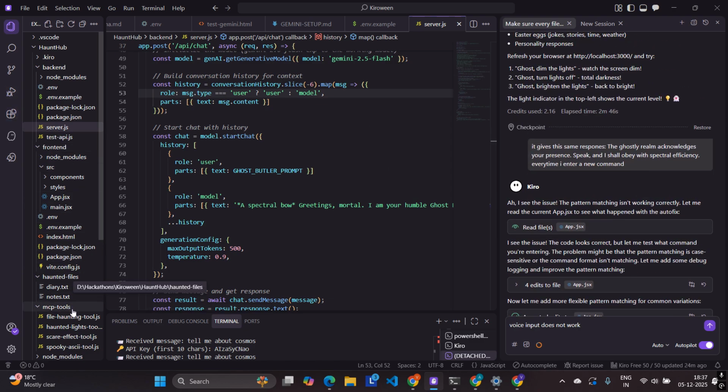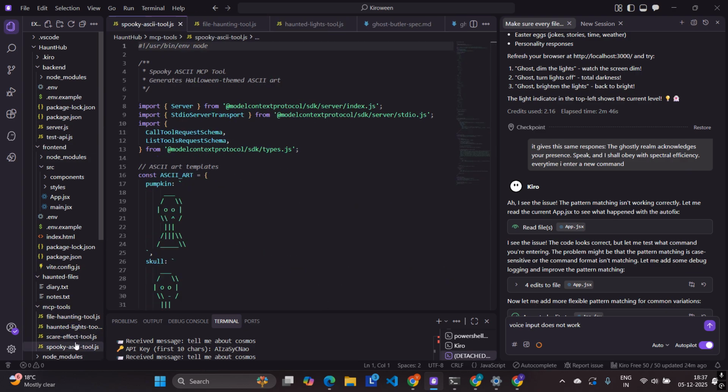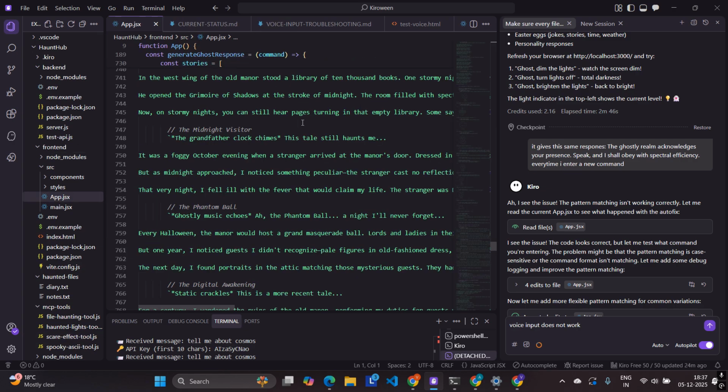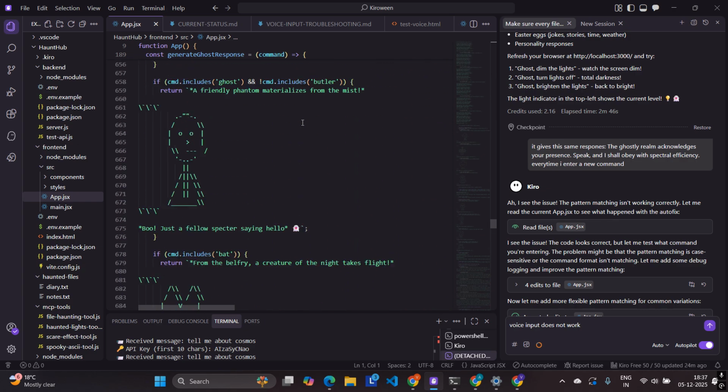We have also used MCP tools. There are four of them. And this is the entire app.jsx. To reduce the usage of Gemini tokens, we have some pre-written answers for certain commands.